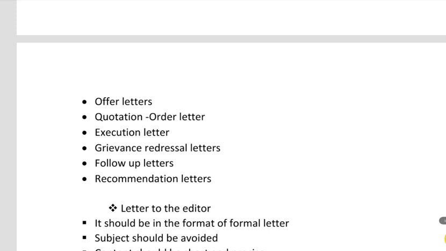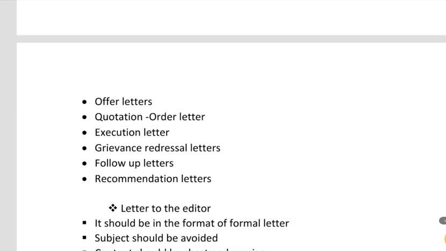Then the quotation letter. What do we mean by quotation letter? When we would like to do a service or a job for another person, we submit a quotation. After reading the quotation, the customer may select the company or the person to do that work. So we have to specify what kind of job we would like to undertake, or what facilities we are providing. All these things have to be included in the content. So that is about the quotation letter.